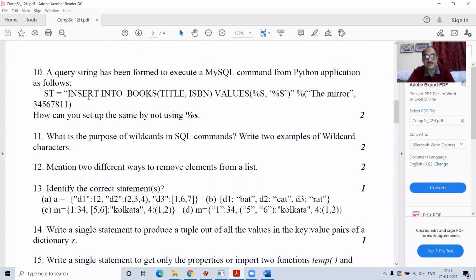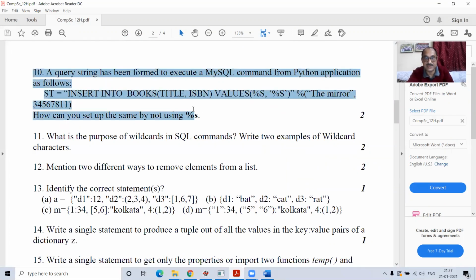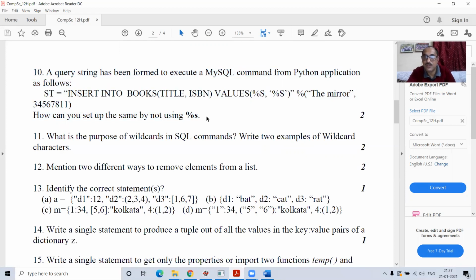Like here, look at this. A query string has been formed to execute a MySQL command from a Python application as follows. Here, look at this, st was given. How can you set up the same by not using %s? That was question number 10. So I wanted to know if people know the second rule, that is to use curly brackets.